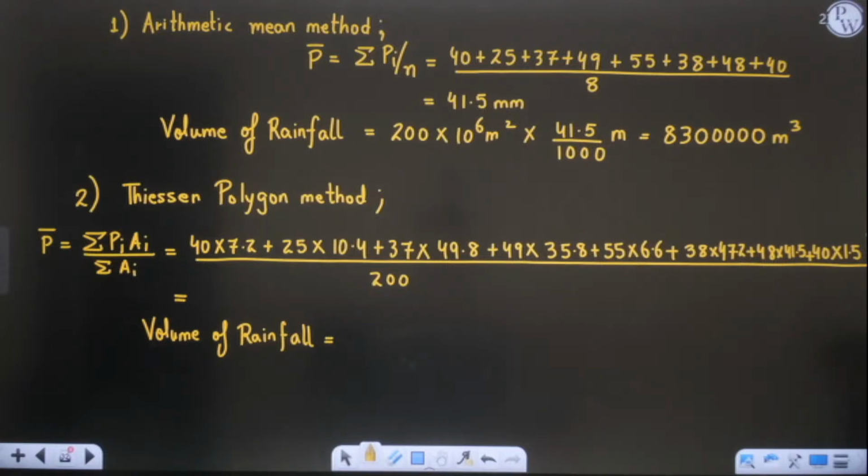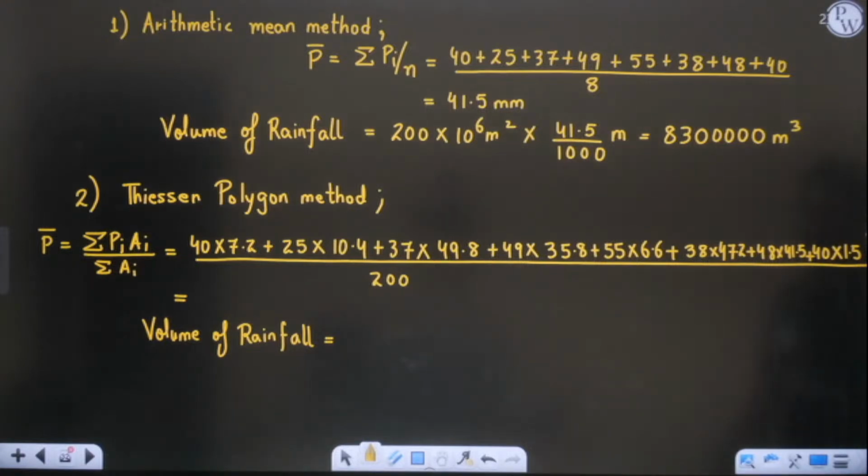40 into 7.2, then 25 into 10.4, then 37 into 49.8, then 49 into 35.8, 55 into 6.6, 38 into 47.2, 48 into 41.5, at last 40 into 1.5, divided by 200. 41.767 is the correct answer.